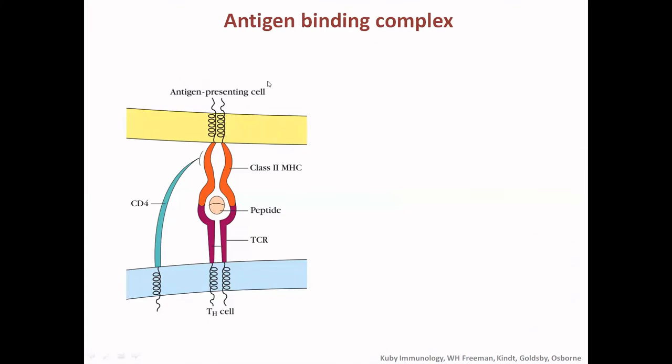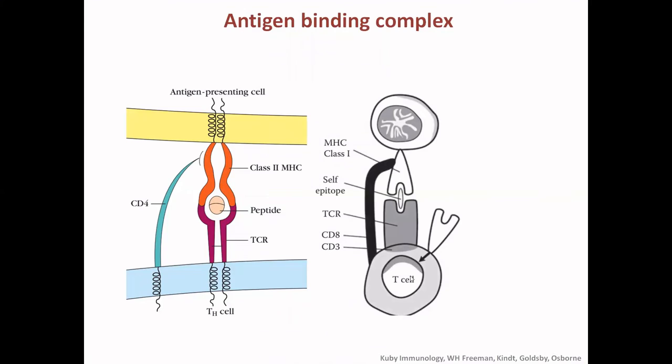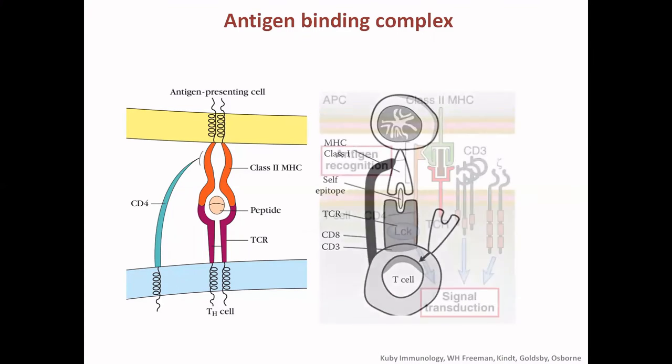So this is the antigen presenting cell, which can be a B cell, macrophage, or dendritic cell. The processed peptide will be presented with the class 2 MHC to the T cell receptor of the T helper cells, and here there is the binding of CD4 also. So this is a complex through which the APC, when it has processed something, will activate the T helper cells. Similarly, in the case of the CD8 cell, the difference is that here it is class 1 MHC, and instead of CD4 this is CD8, and the rest are the same.